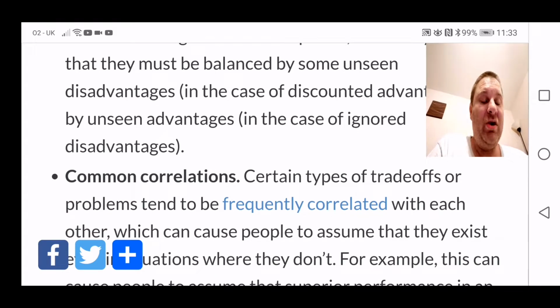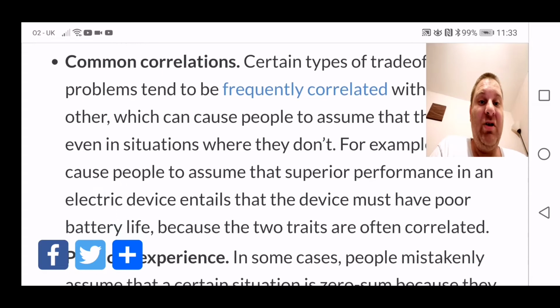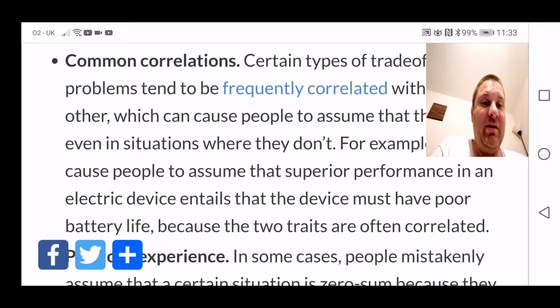Common correlations. Certain types of trade-offs or problems tend to be frequently correlated with each other, which can cause people to assume that they exist, even in situations where they don't. For example, this can cause people to assume that superior performance in an electric device entails that the device must have poor battery life. The two traits are often correlated.